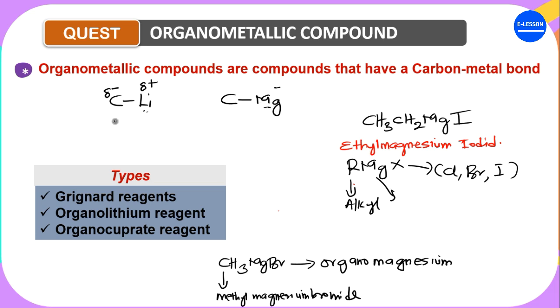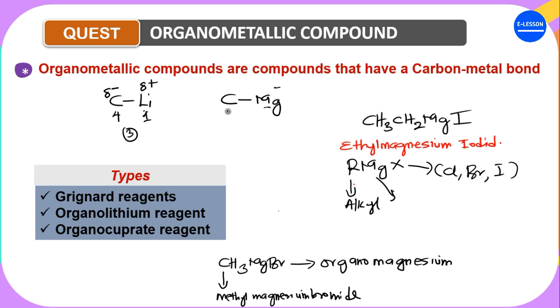Now, let me try and explain this. Let us say the electronegativity of carbon here is 4. And then let's say that of lithium is 1. This is an illustration I'm just trying to make. Now, if you check the difference in the electronegativity here, what is it? 3. So it means that the carbon is more powerful than the lithium, and hence carbon will be more negative as compared to lithium, right?